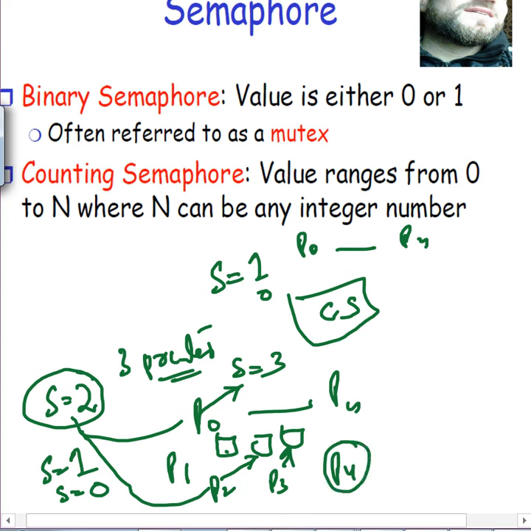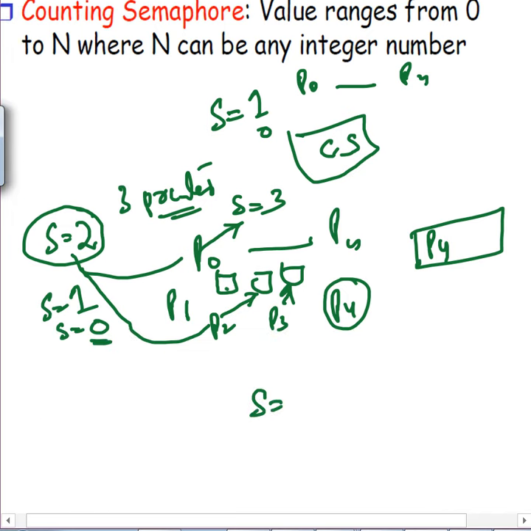Now if P3 comes in, it sees that S is 0, so it should be in a sleeping queue now. Rather than decrementing S, it goes to sleep. It's blocked, right? So because we have three printers, similarly we could have, maybe we have 10 printers, so S will be 10, or not only printers, some other resources if we have. So we can actually assign S equivalent to those resources. When they are all in use, S will hit 0 and the other processes will be blocked. Okay, does it make sense?